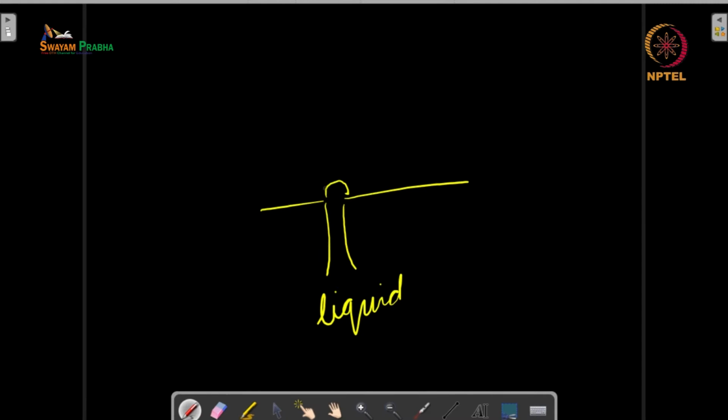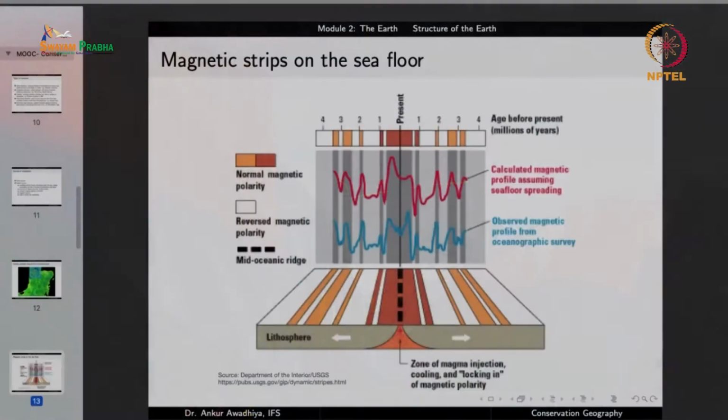Now we know that the earth's magnetism is not constant, it changes with time. Currently we have the magnetic south pole at our geographical north pole, and the magnetic north pole at the geographical south pole. But at some point in the past, the poles were at very different locations.